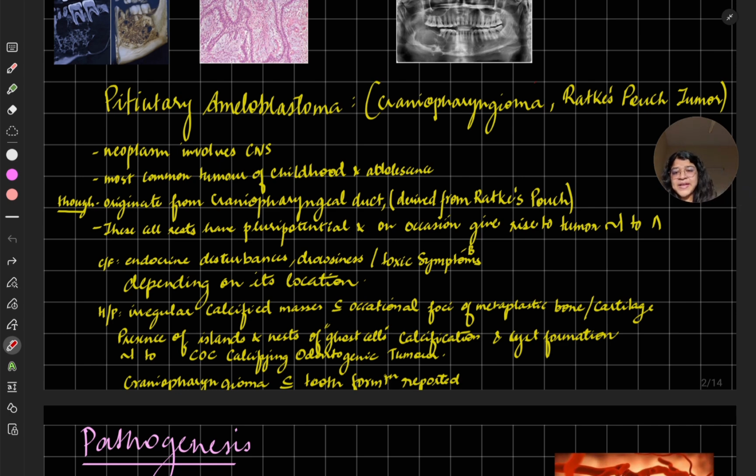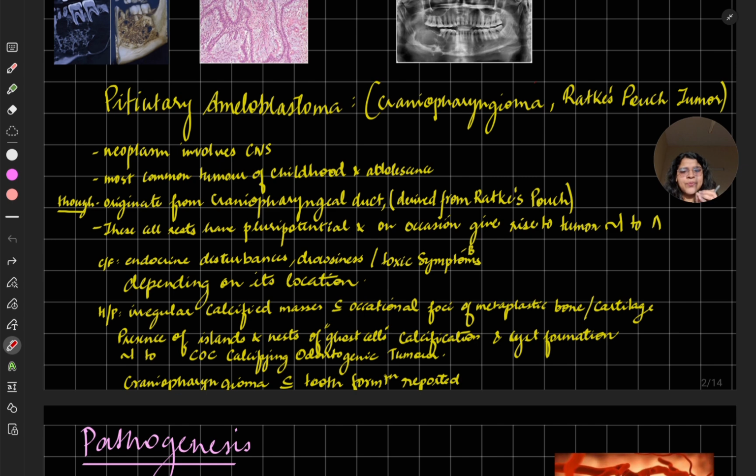So pituitary ameloblastoma, which is also known as craniopharyngioma or Rathke's pouch tumor. So it is a neoplasm which involves the CNS, the head. Most common tumor of childhood. It is found in childhood and adolescents, not in old people and adults. It originates from the craniopharyngeal duct, which is derived from Rathke's pouch.